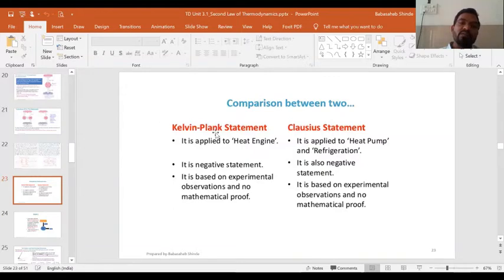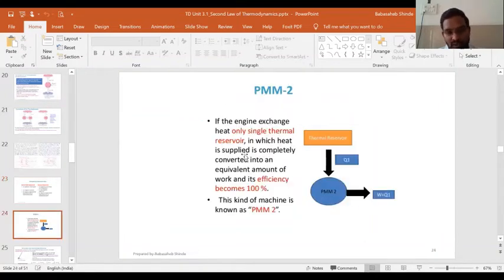Now we know that Kelvin-Planck deals with the heat engine, whereas Clausius deals with the heat pump or refrigerator. The remaining two points are not actually differences: both are negative statements, and both are based on experimental observations. They don't have any mathematical proof. Then we talked about PMM2.